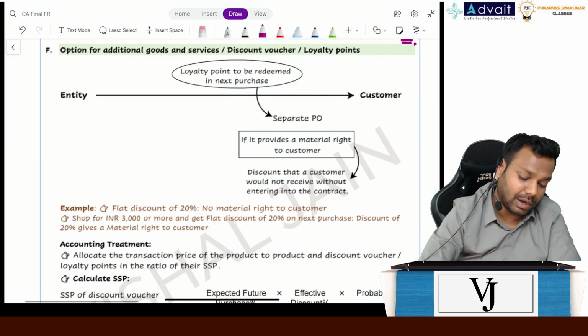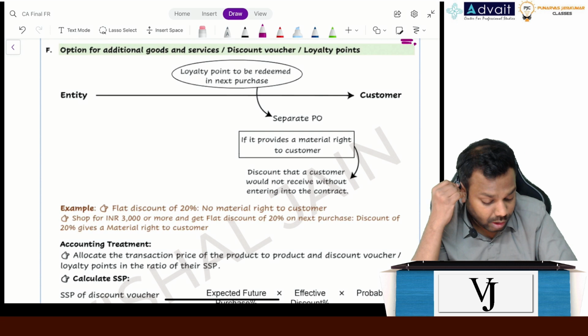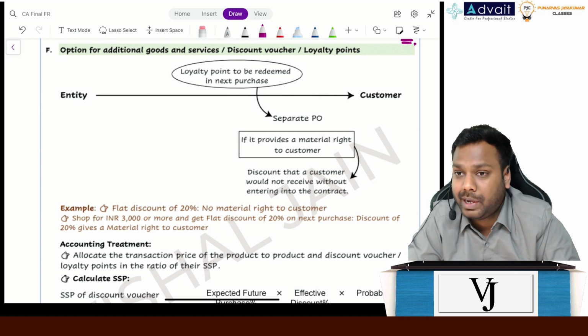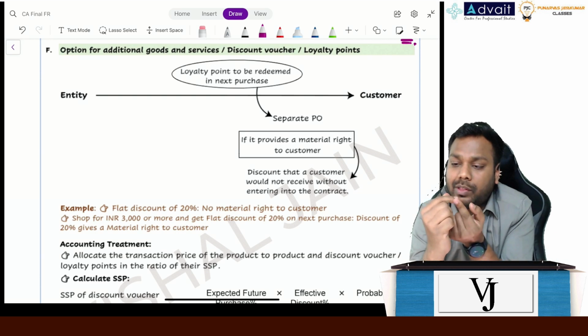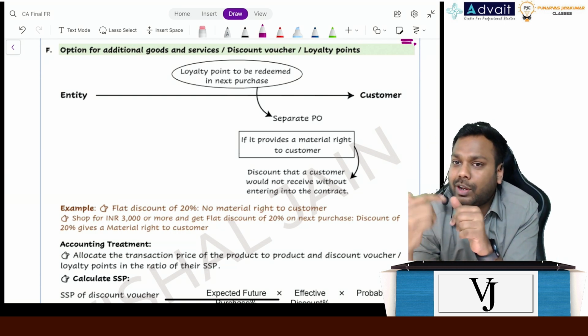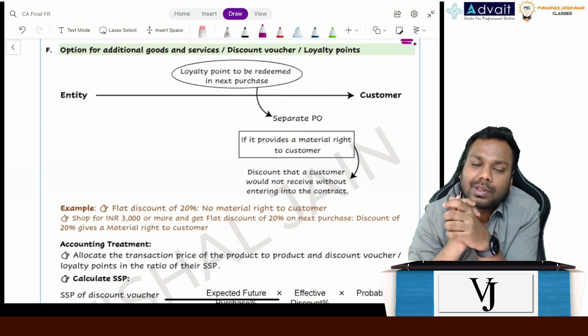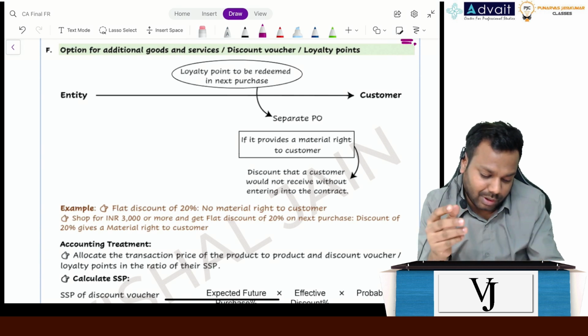Now, if you purchase anything from the shopping mall, you will get loyalty points, right? Or you get discount coupons, right? That which you can avail in the next purchase. They give you coupons, sir. This is the 500 rupees coupon which you can avail in the next purchase. They give, right? How does the accounting for that happen? How to account for those?